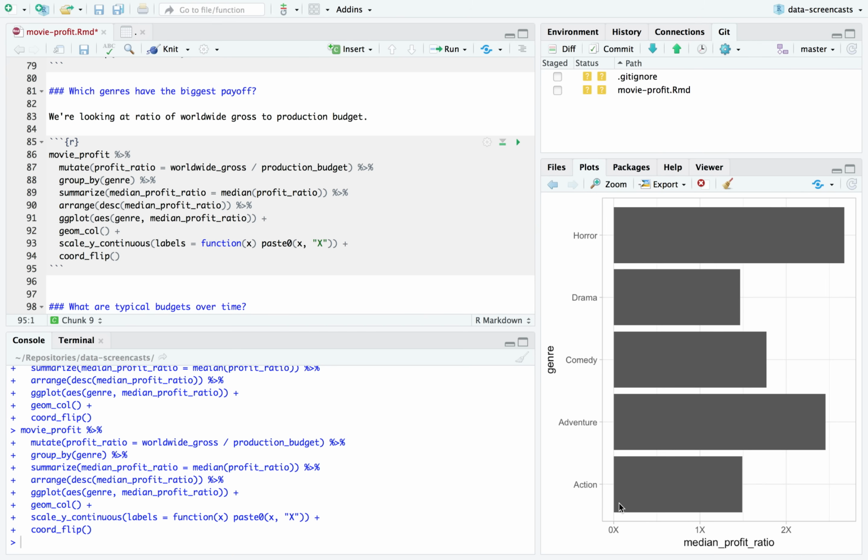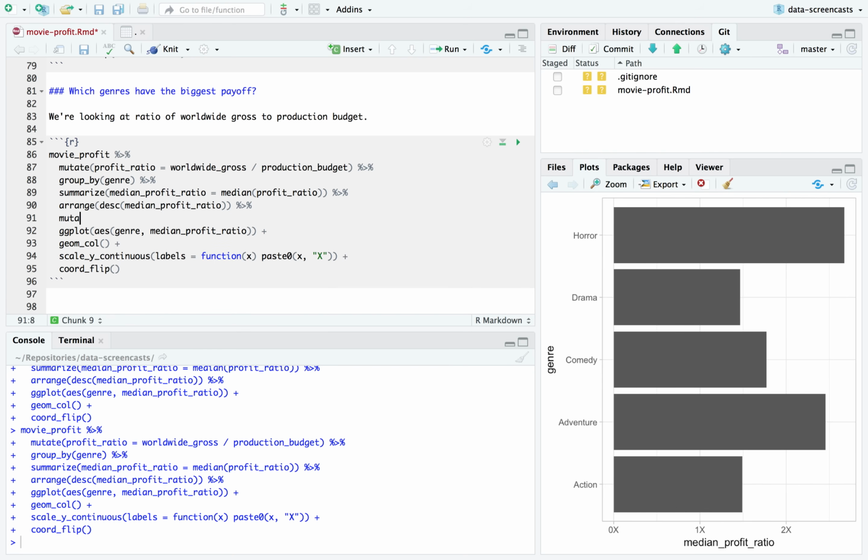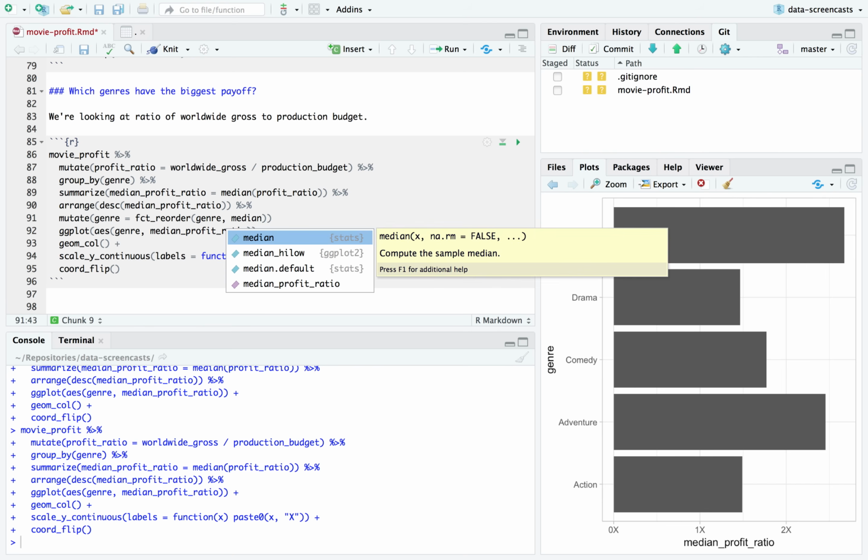That's pretty good. So these are movies that go bust. These are movies that make back your same profit. These are movies that, here we go. Reorder your genre by your median profit ratio.